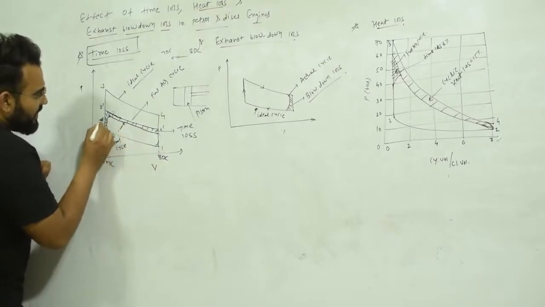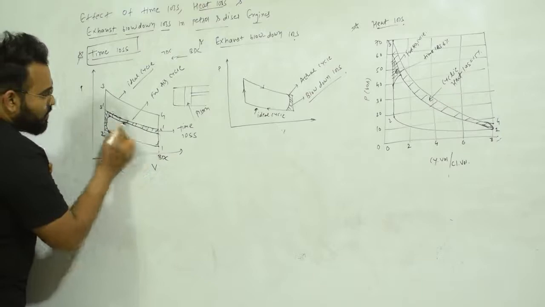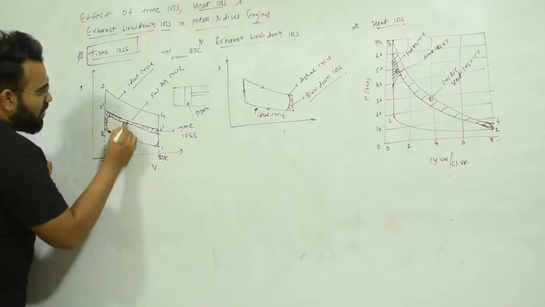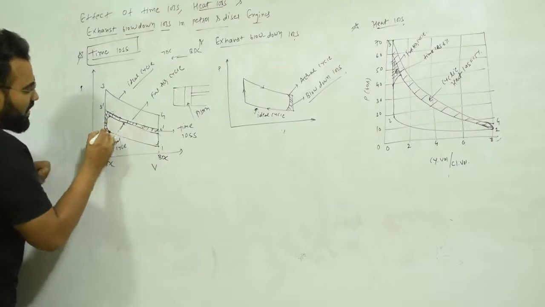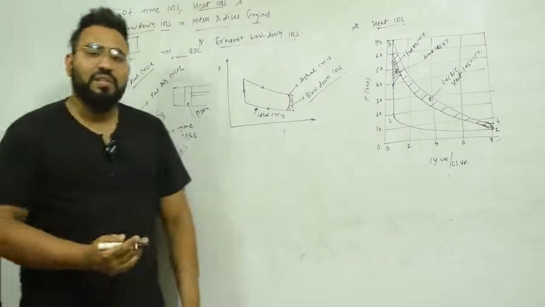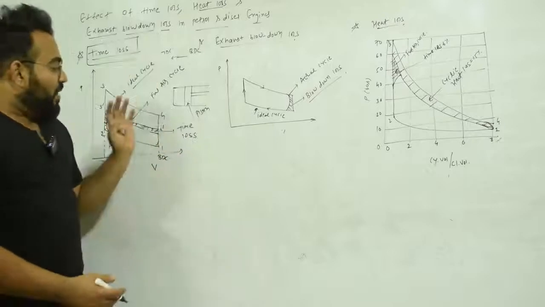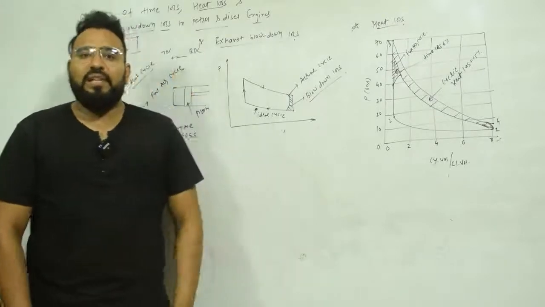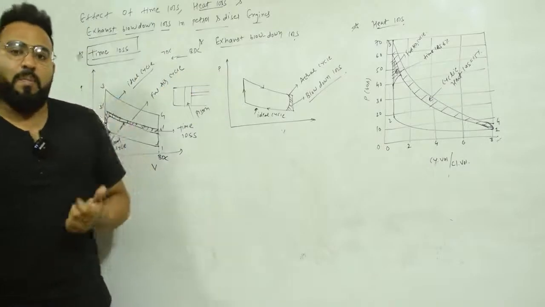You can see that there is a gap, the 3 dash 4 dash, and this process is something like this. So from here to here, all this gapping over here is known as time loss. It is known as time loss because there must be a time loss. Why? Because in the actual cycle combustion cannot take place instantaneously. It has to be given some time.